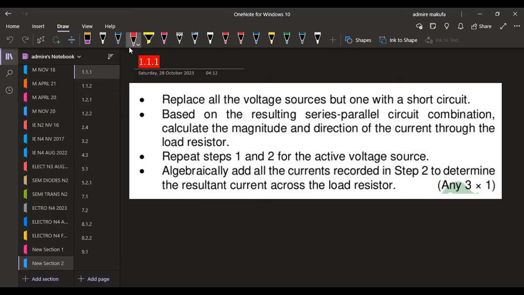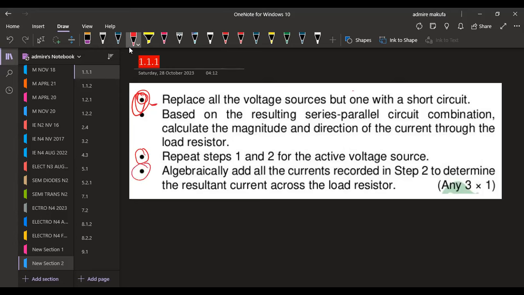So what you do at this stage, when you are dealing with the voltage sources, when you replace all the voltage sources but one with a short circuit, is calculate using your Ohm's law and so forth. You're going back to the normal circuit that you are given. You calculate the currents that are flowing. Then you do the same thing you did in the first step, but now you exchange: the first one that you had to short, you bring it back, and you short the other one. So these are the steps that you're given.